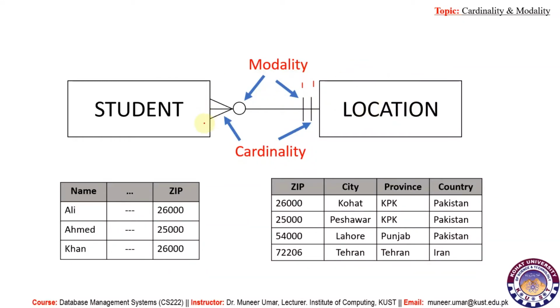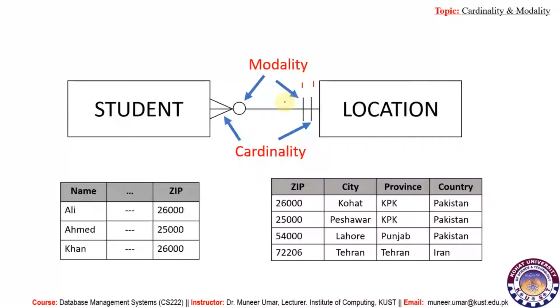And from location to student, it is possible that many students have the same location. For example, there are 5 students belonging to zip code 26000 or cohort.